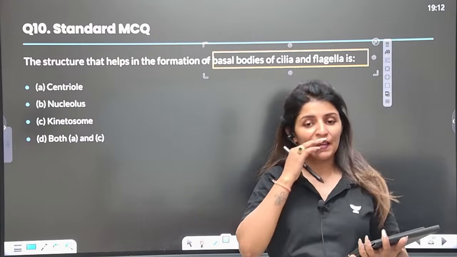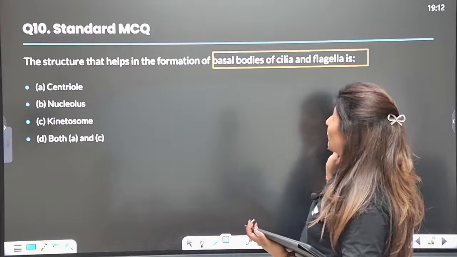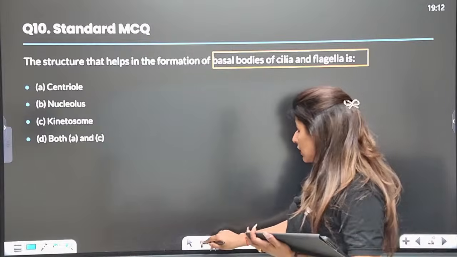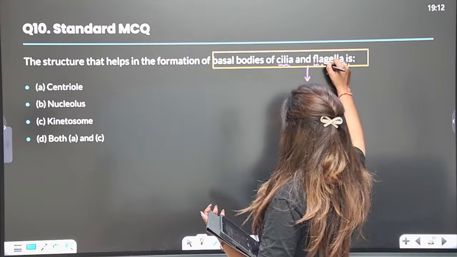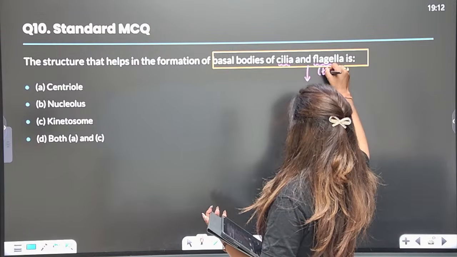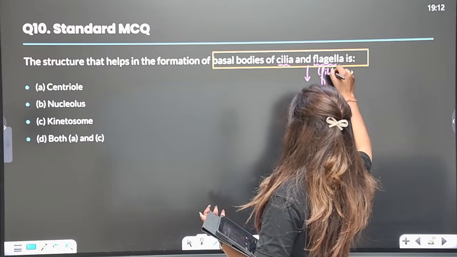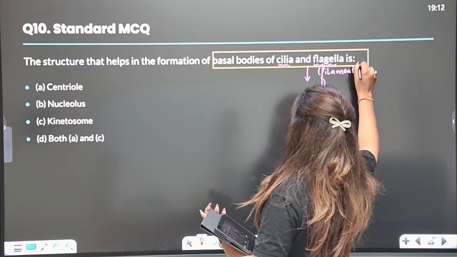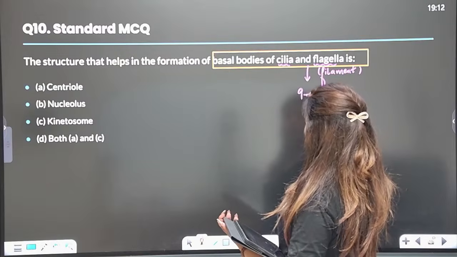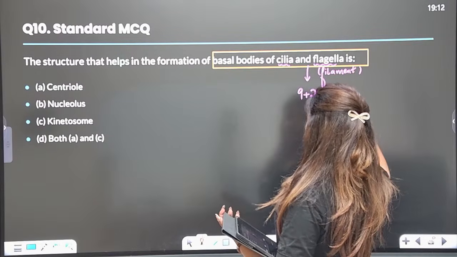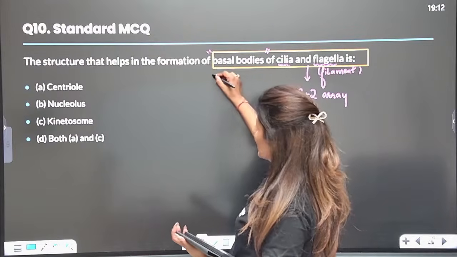The structure that helps in the formation of basal bodies of cilia and flagella is very interesting. So the question is, which structure helps in the formation of basal bodies? Remember, we know that cilia and flagella both have a 9+2 array. When we say flagella, we are talking about the filament part, and cilia are the hair-like structures. Their basal bodies are similar to centrioles.